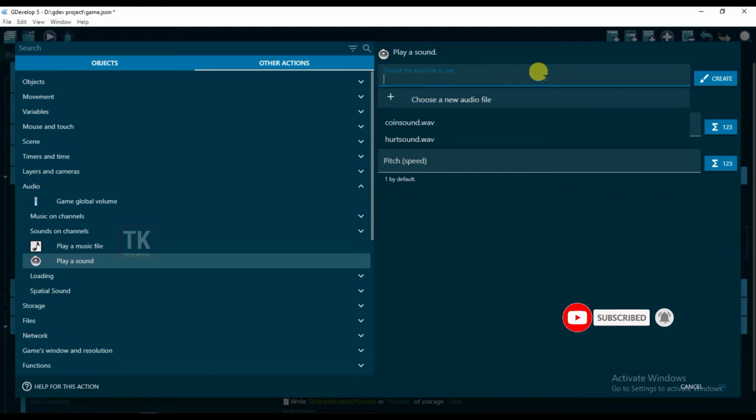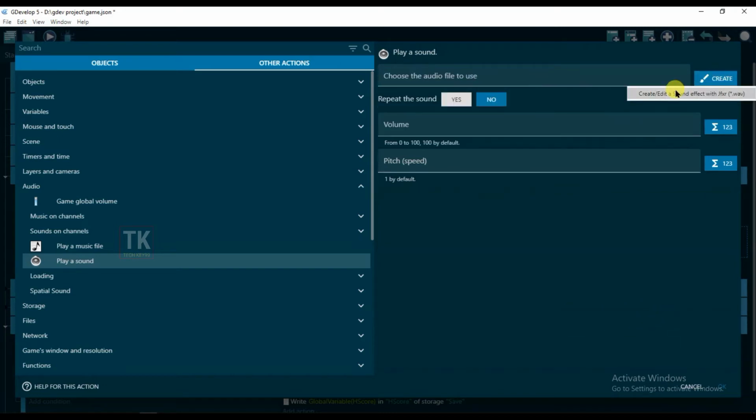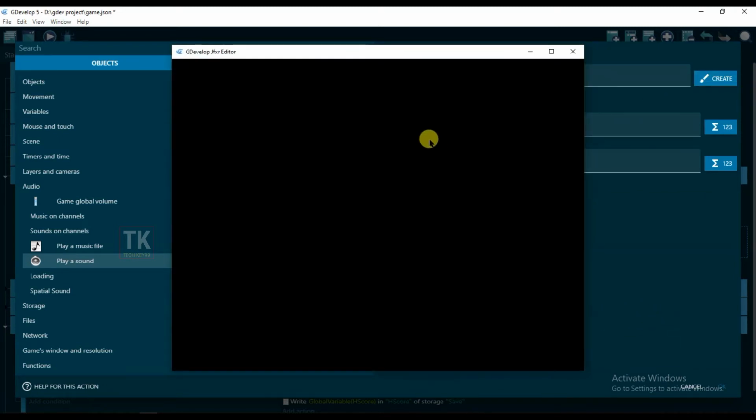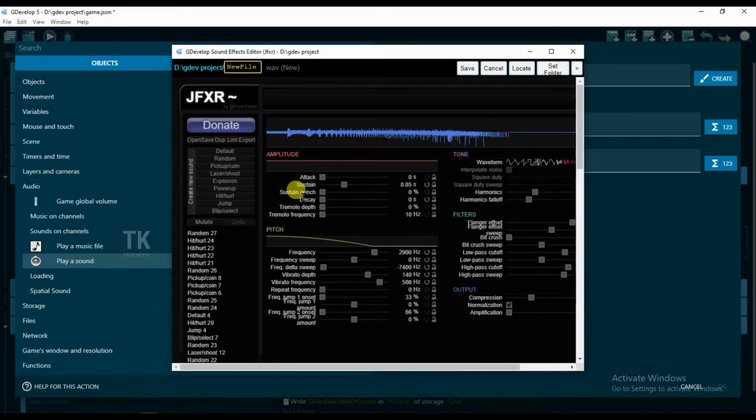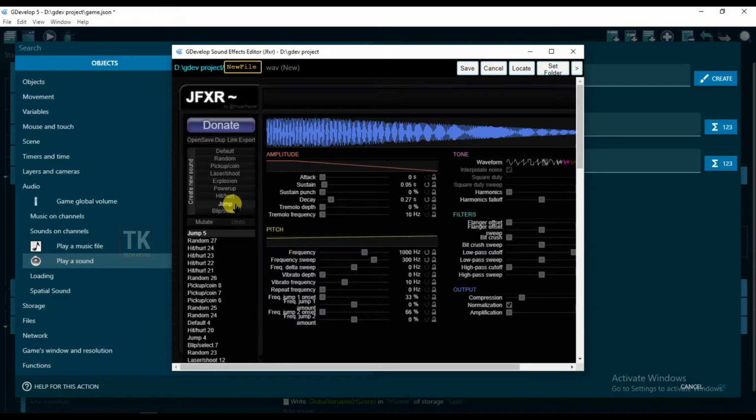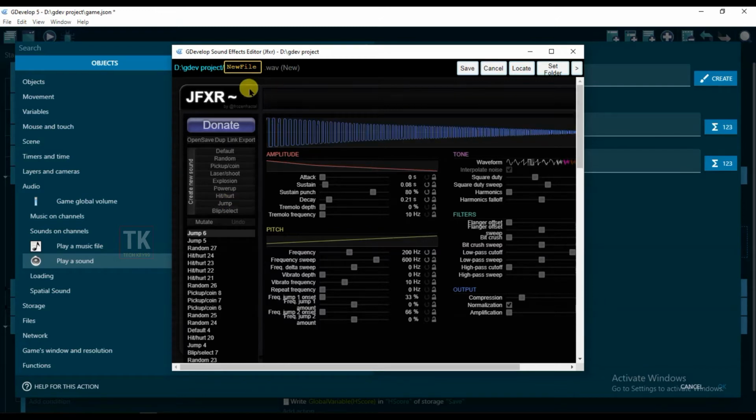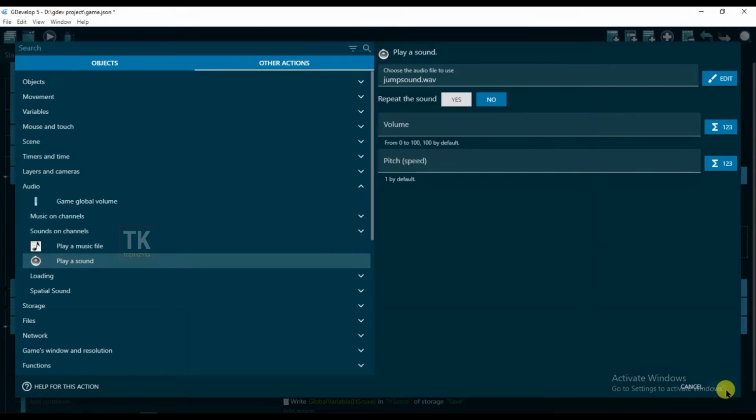I don't have a sound, then I will create a new sound. Click on jump. And type here sound name, jump sound. Click on save. Click on OK.